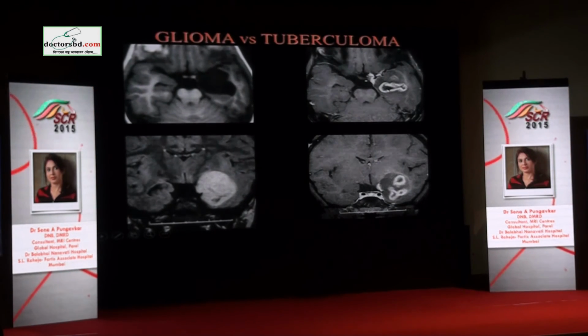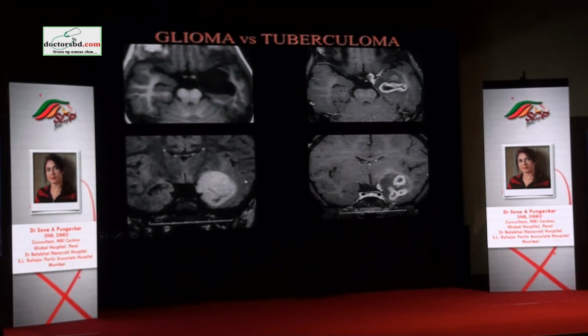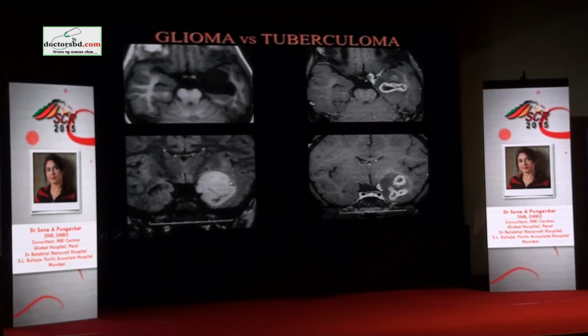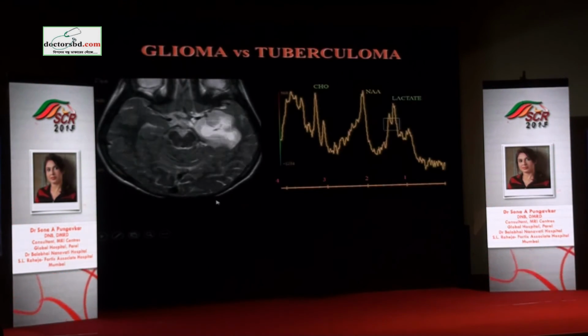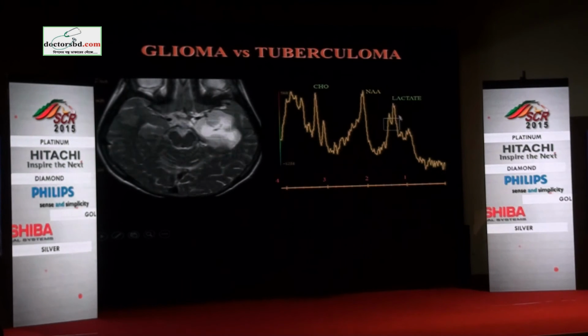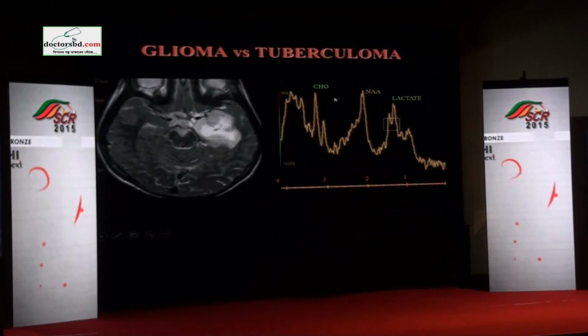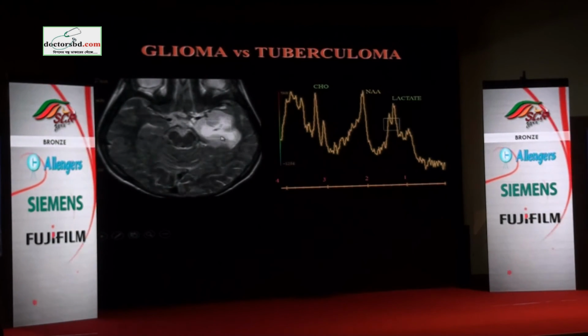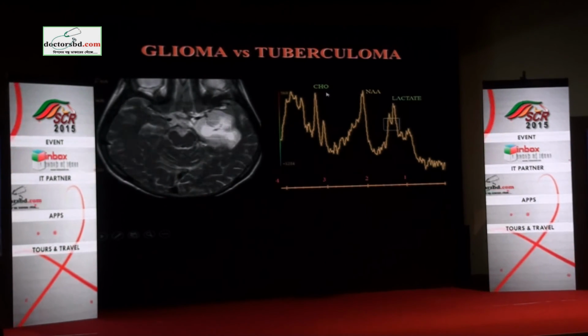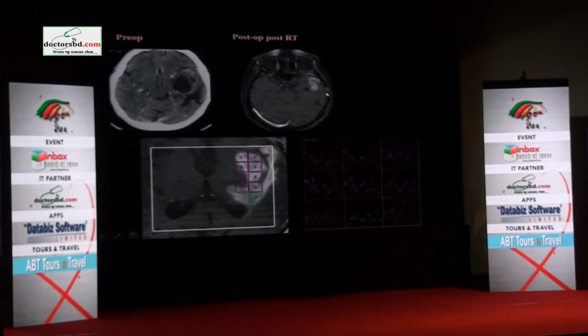So it's almost looking like a ring enhancing lesion, but if you see the T2 signal is quite bright, so we know we are not looking at a tuberculoma, but then what is this? This is a pilocytic astrocytoma. In a tuberculoma spectrum, you would have had a very tall lipid lactate peak and absent NAA, but you have in here a preserved spectrum with a lot of lipid lactate and high choline, so we're looking at a pilocytic astrocytoma.